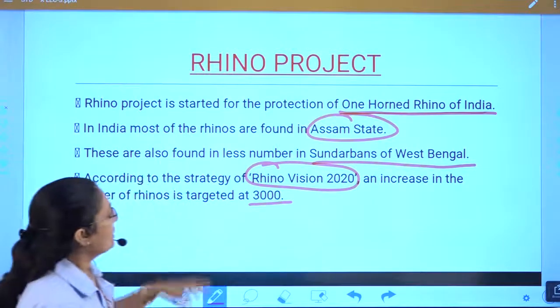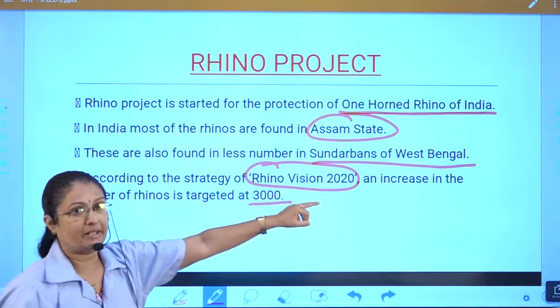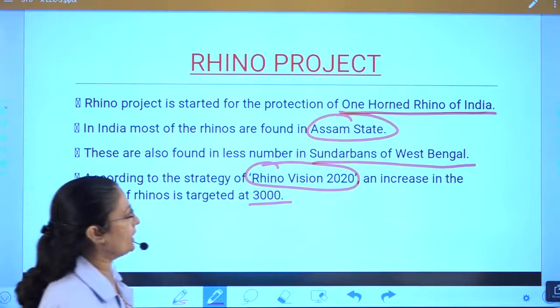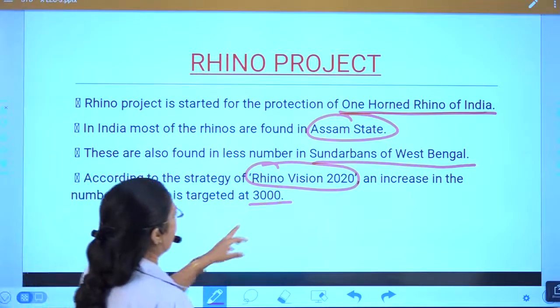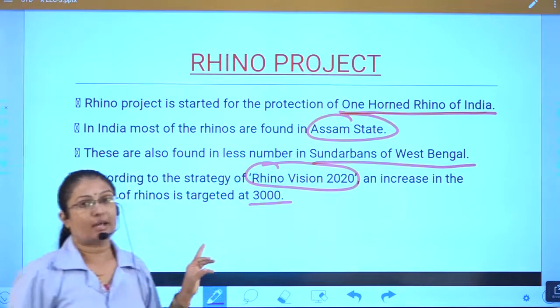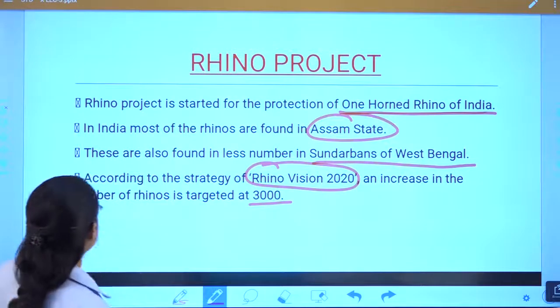And the term Rhino Vision 2020, okay, the increase in the number of rhino is targeted at 3000. Okay. So this point we will keep in mind for the project Rhino.